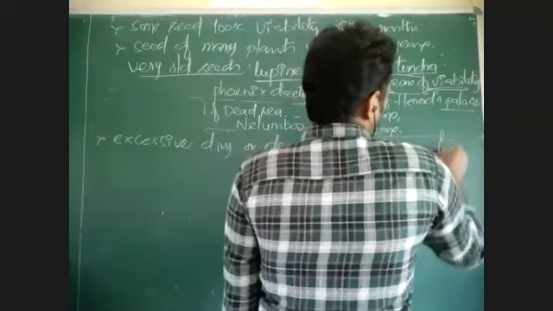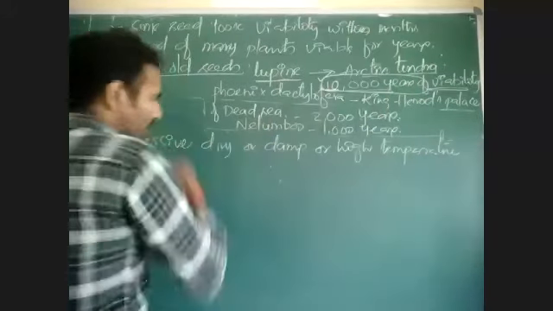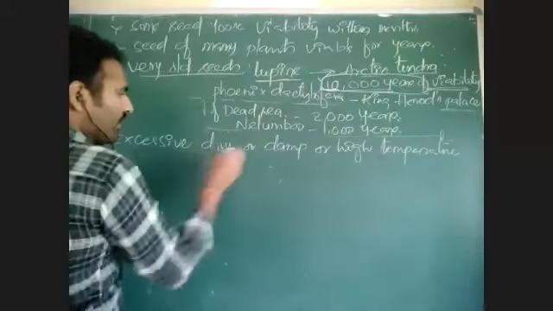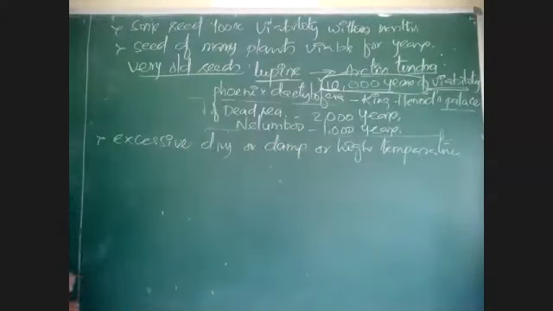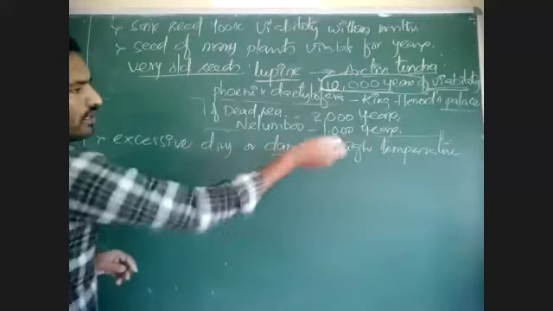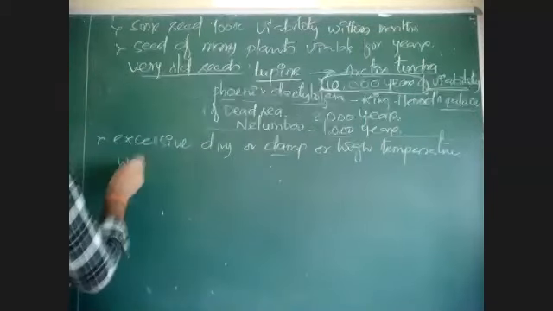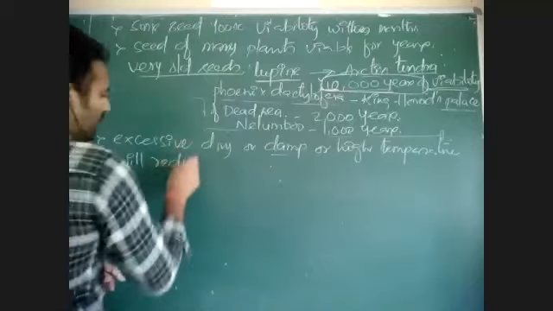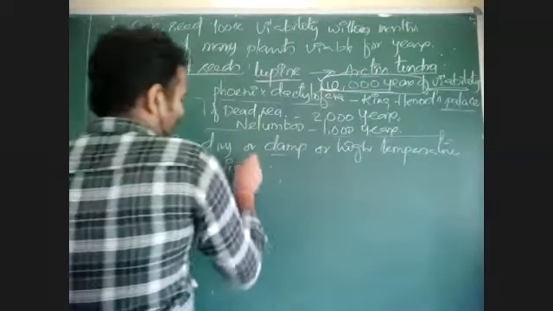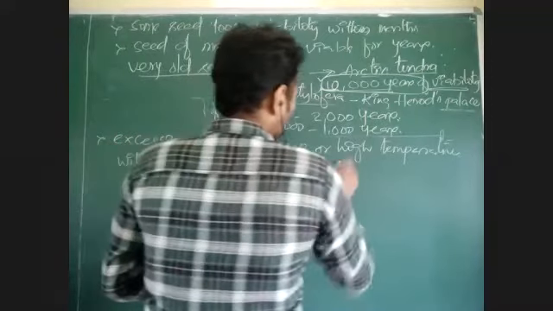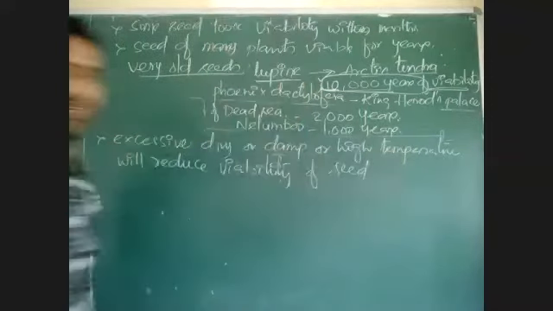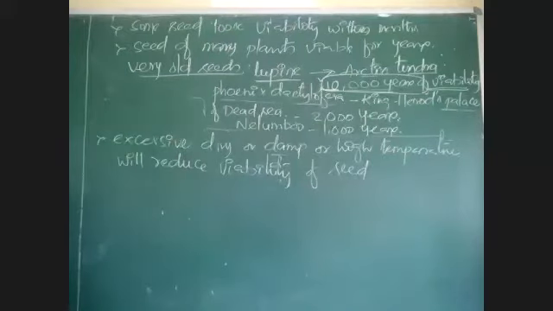Excessive weather means high temperature only, even more water. Excessive dry or damp, that means where there is presence of salinity. Okay, that means water. Or high temperature, they will reduce viability